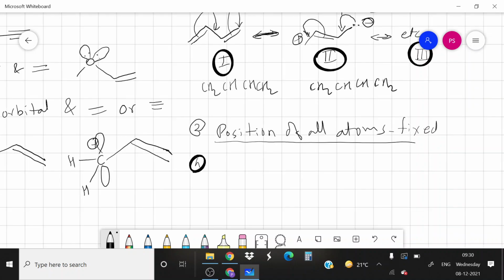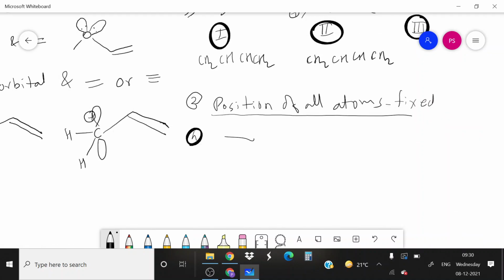So this is the fourth rule. All canonical structures should be separated by a two-way arrow, the resonance arrow. Now the position of all the atoms, then canonical structures.